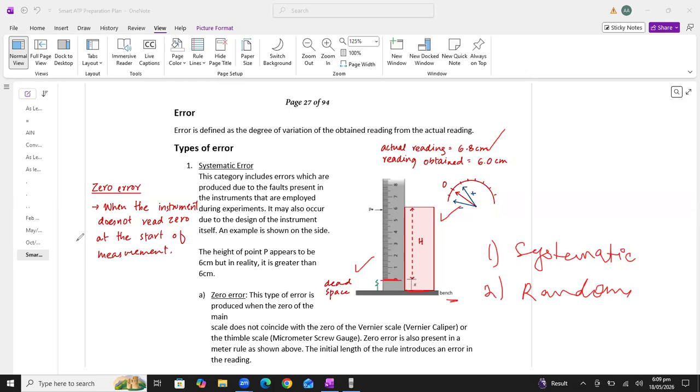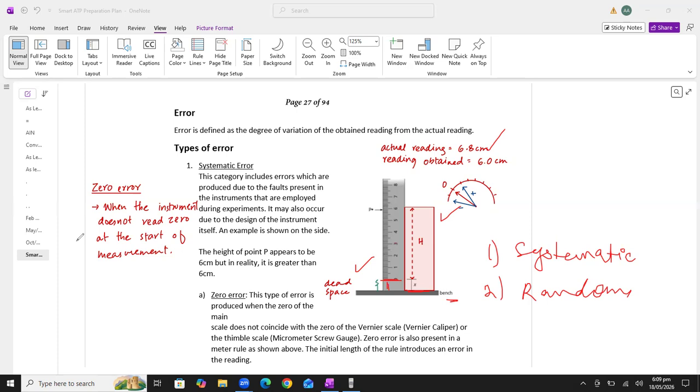So what is the error here? This type of error is called systematic error, where you will find an error or fault in the instrument. And I'm telling you again, students, if the examiner asks how can we remove or reduce the systematic error, please don't write the answer, repeat the experiment 3 times and take the average.